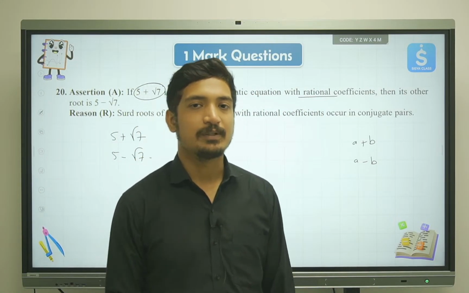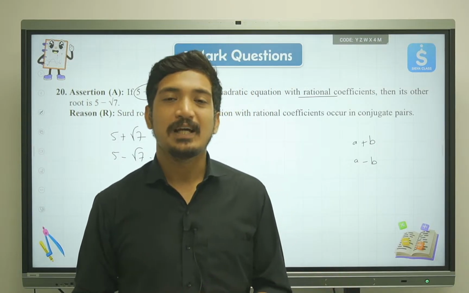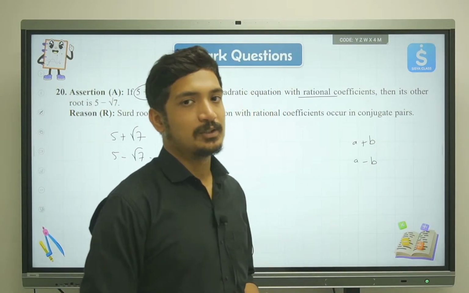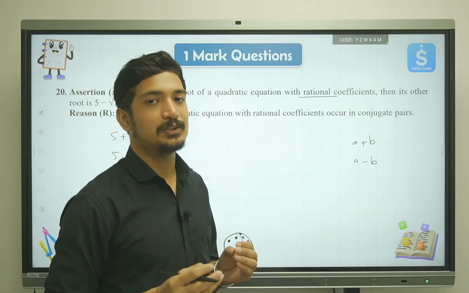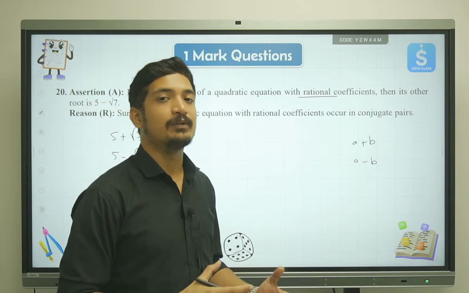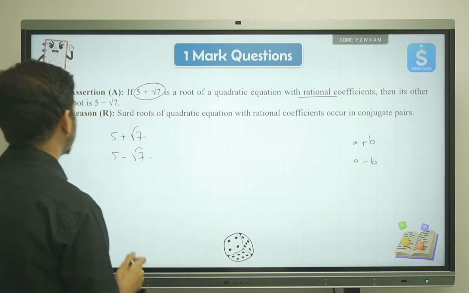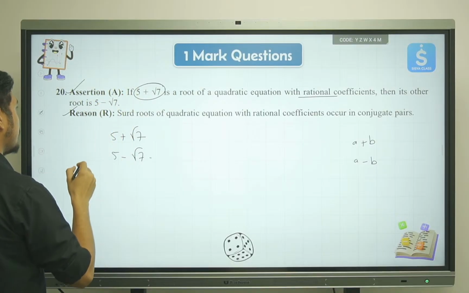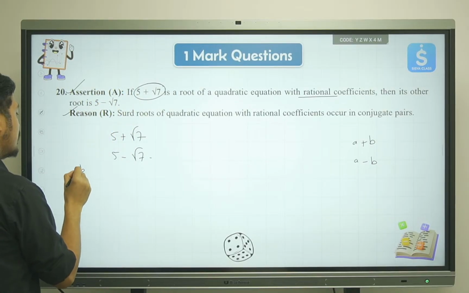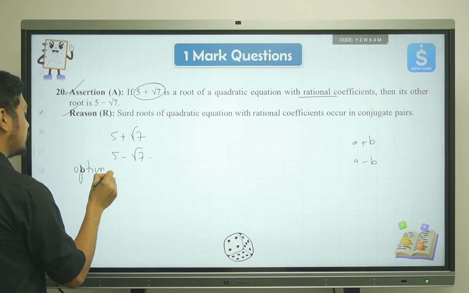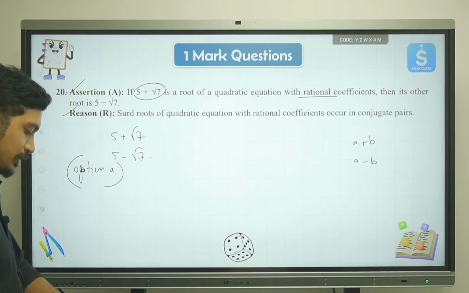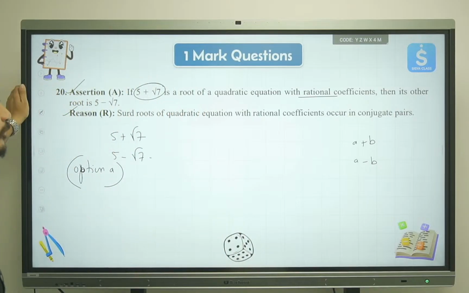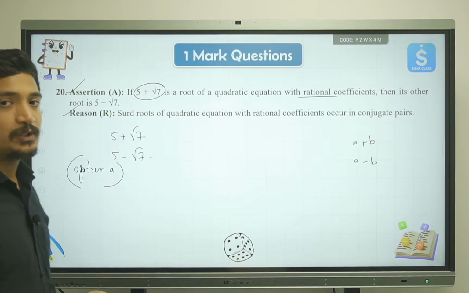This is something we have already learned in quadratic equations: when the root is a surd, you will always get conjugate pairs. As in, if one is an expression of sum, the other will be an expression of difference. Which means both of these things are true and R is the correct reason for A, so option A is again the correct option. I believe this is clear to all of you. Moving ahead to the next part, we are done with all the 1 mark questions.